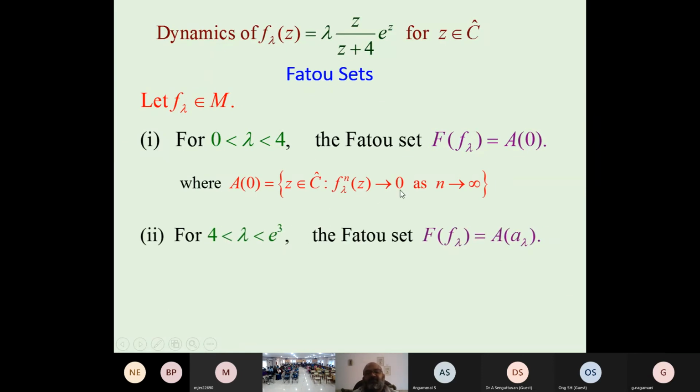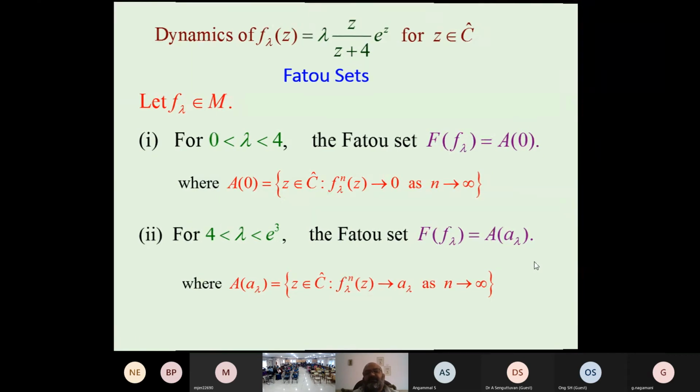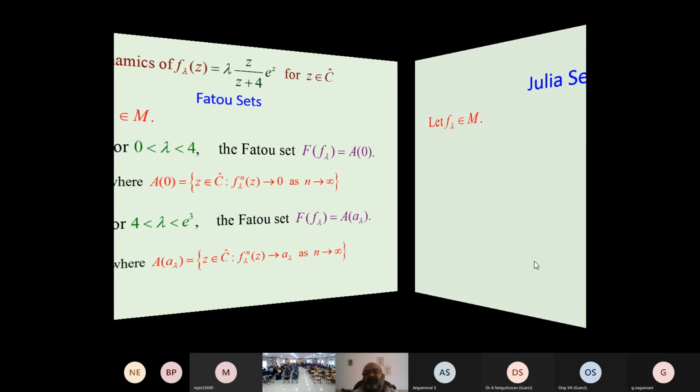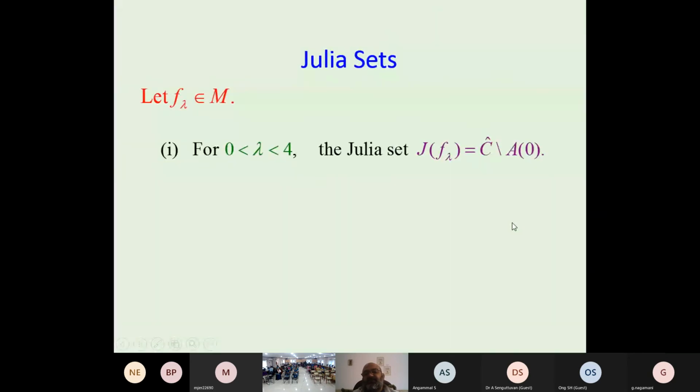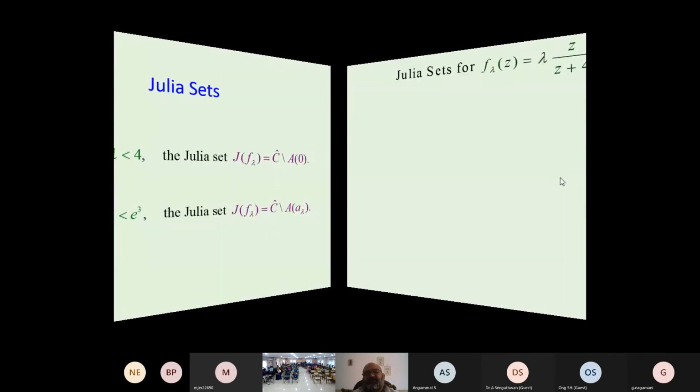A0 is the basin of 0, and A lambda is the basin of lambda. We can define the Fatou set like this: A0 and A lambda, and the complement of this is the Julia set. The Julia set is the complement of the Fatou set, and we can see it through pictures.